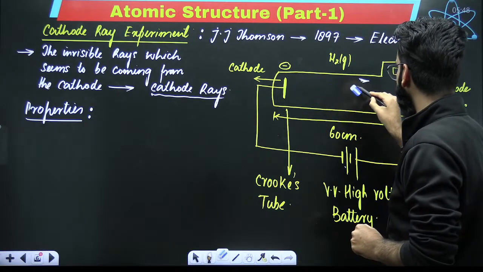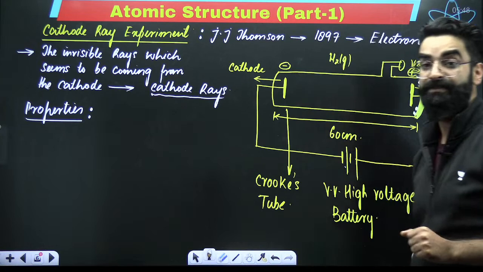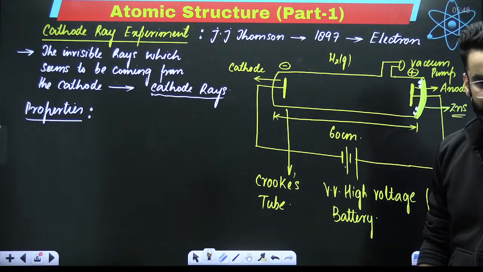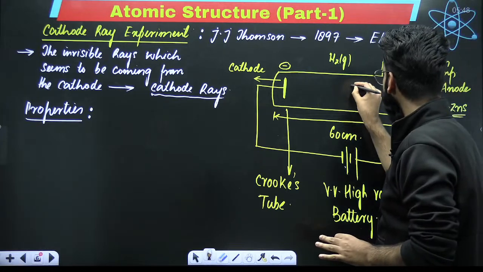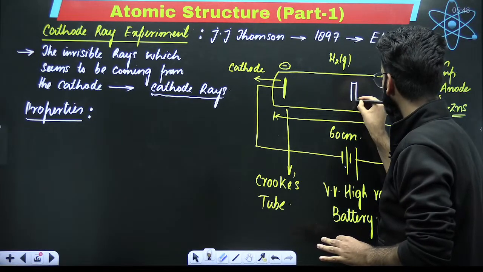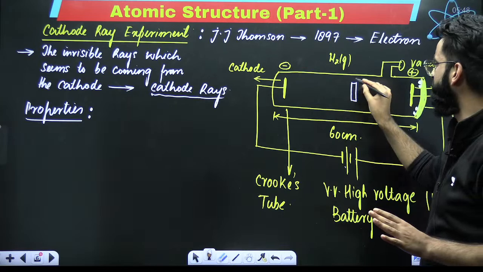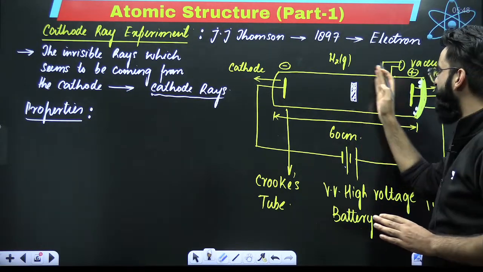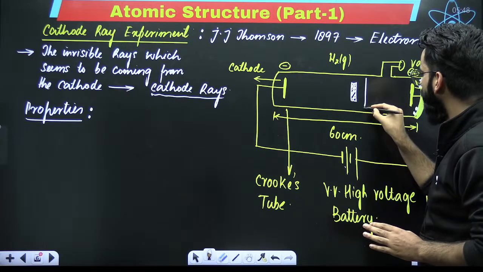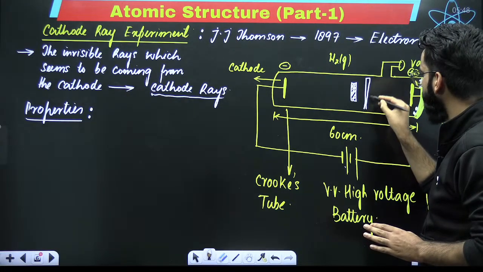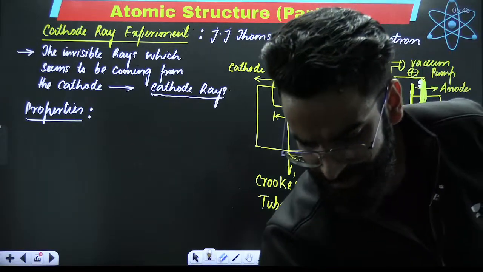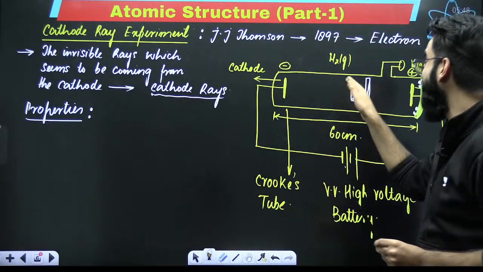whether the cathode rays were traveling in straight lines, whether they were following a parabolic path, etc., what exactly was done? Let me tell you, an object was introduced here. An object was kept here. This is the object. And just behind the object, a screen was kept. A screen.